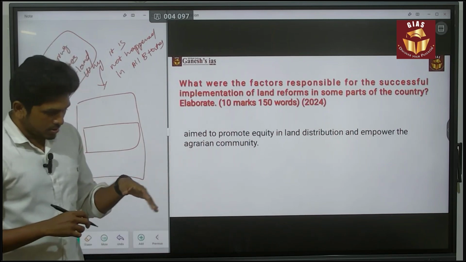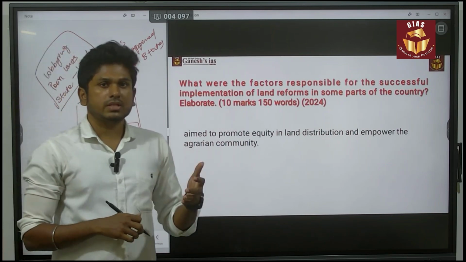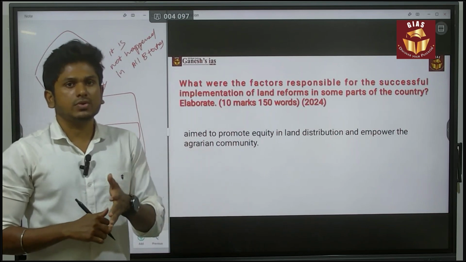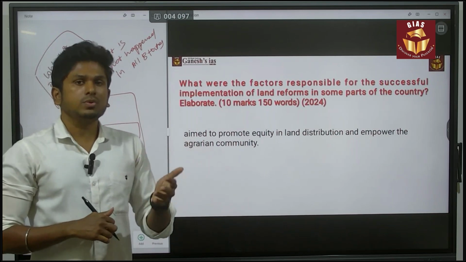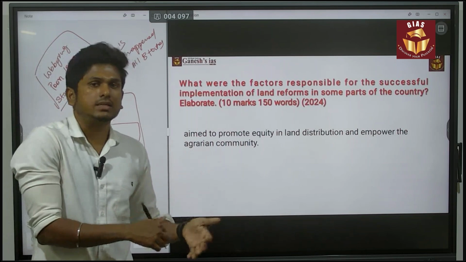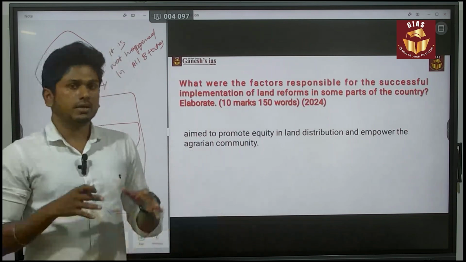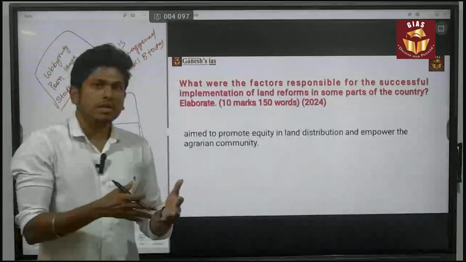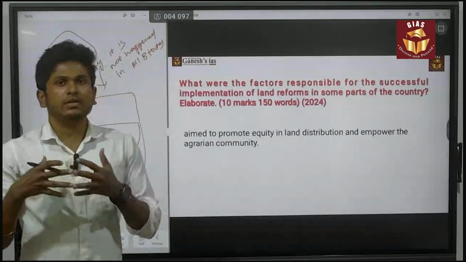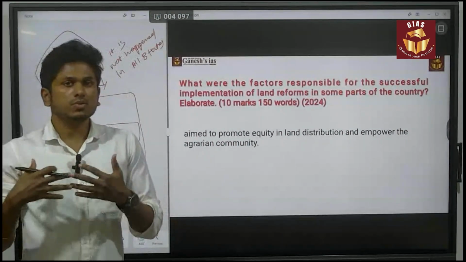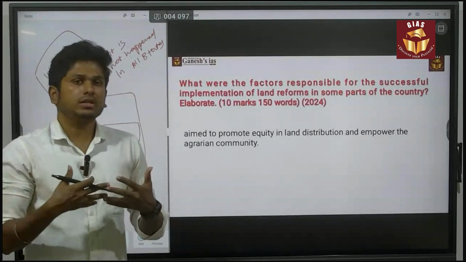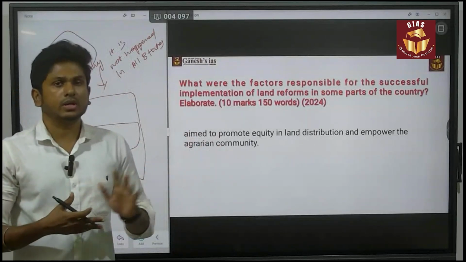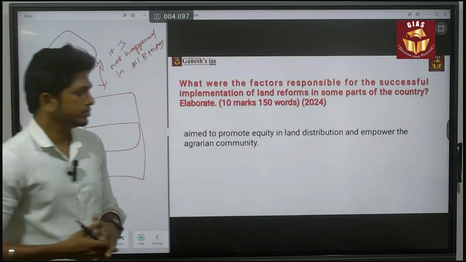Afterwards, in the conclusion, you have to say that there is a need for land reform 2.0 to create an inclusive and equitable society. Because of the failure of this land reform, there are still major issues faced by the rural community. We have to overcome that, so you have to say that we need land reform 2.0. In that way, you can conclude your answer.